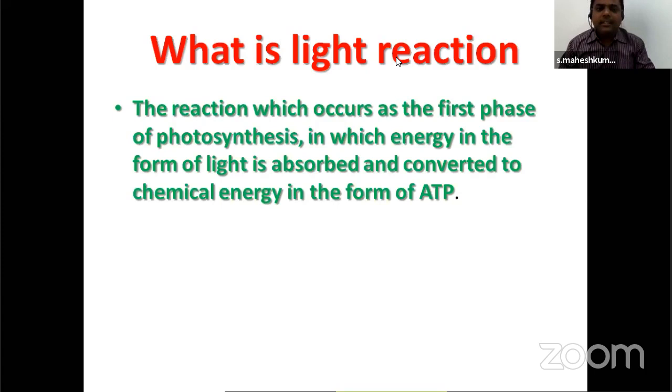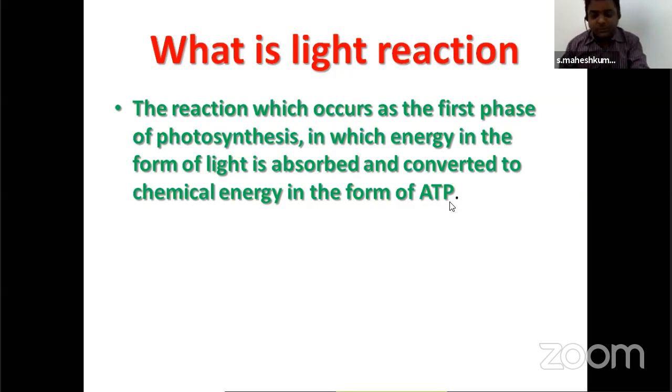So what is the light reaction? It is the first phase of photosynthesis: trapping or absorbing light and converting that solar energy into chemical energy like ATP. ATP means adenosine triphosphate. Later I will explain clearly in the last PPT what ATP and NADPH are.